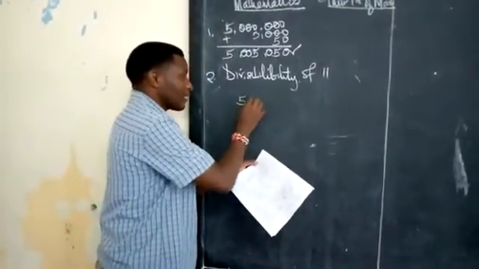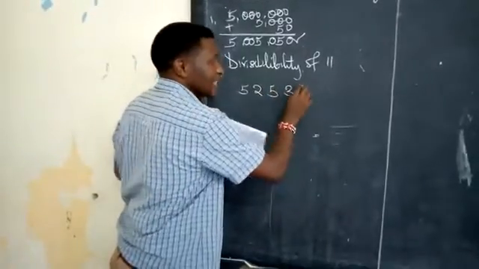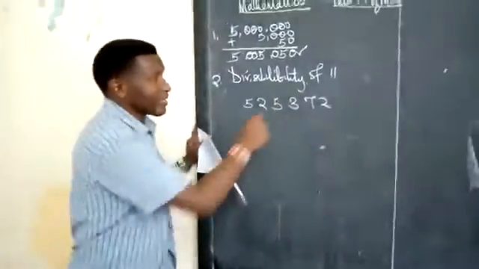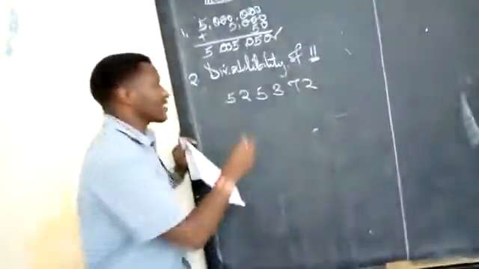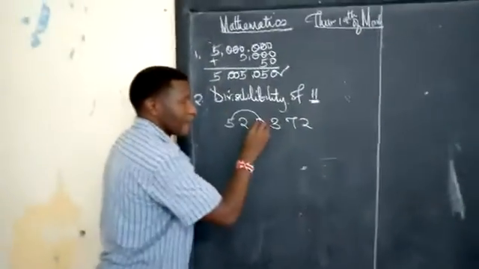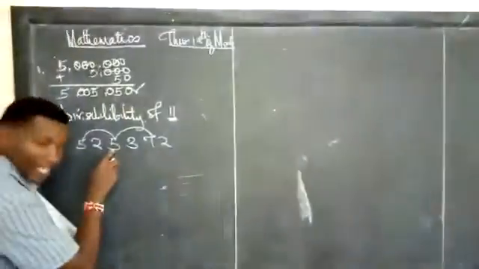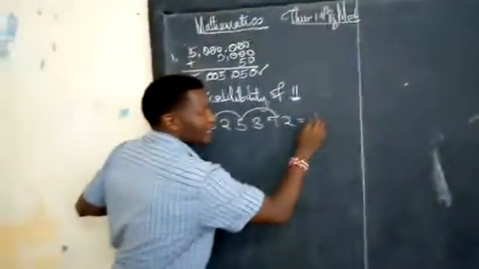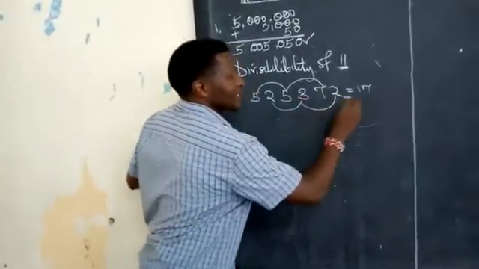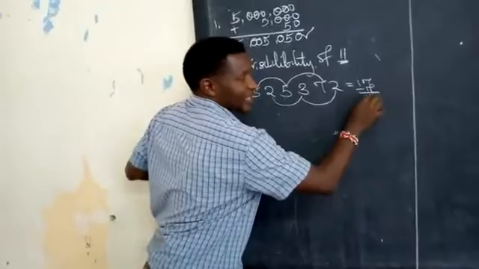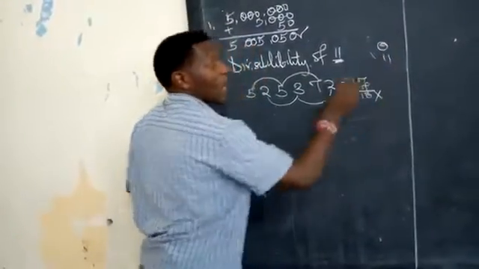We have a number like 5, 2, 5, then we have 3, 7, 2. If you want to know whether this number is divisible by 11, you check the alternate digits. Alternate digits separates 5, 5, and 7. 5 plus 5 is 10. 10 plus 7 gives you 17. Check the other ones. 2 plus 3, 5. 5 plus 2, 7. Subtract 7 from 17, you get the answer as 10. We don't want this. We want a number which is 0, 11, or a multiple of 11.